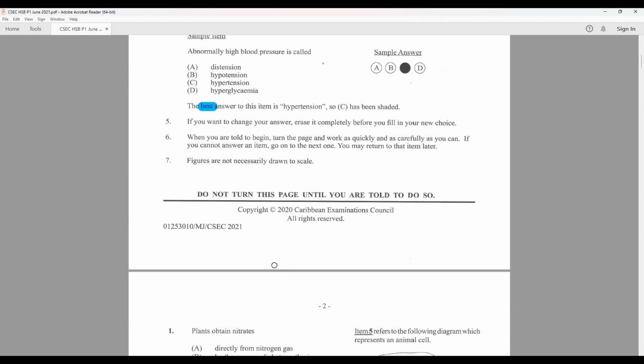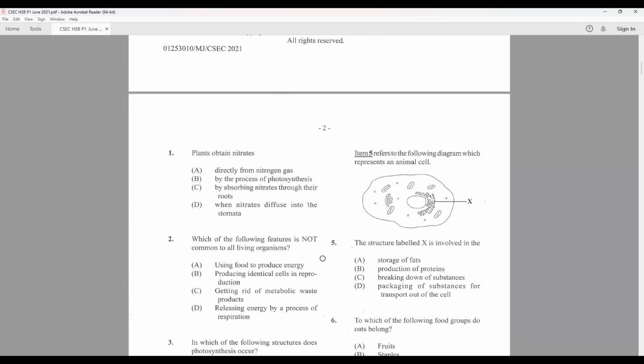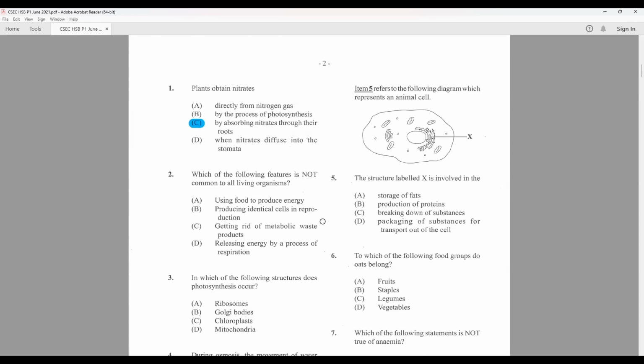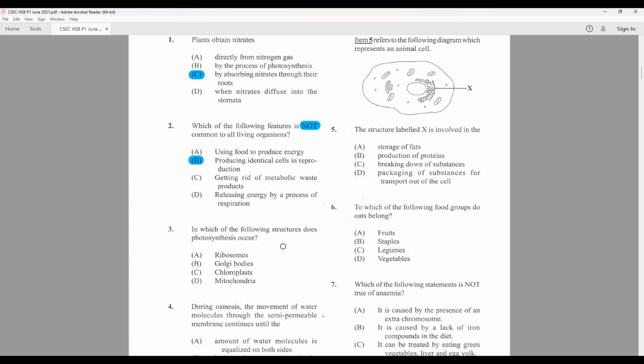So let's get into question 1, which asks, plants obtain nitrates by absorbing nitrates through their roots. So C is the answer. Which of the following features is not common to all living things? And we always like to highlight those capitalized words. So in question 2, it is the word not, and we are going with B. Producing identical cells in reproduction. Every organism does not do this, so it's not common to all.